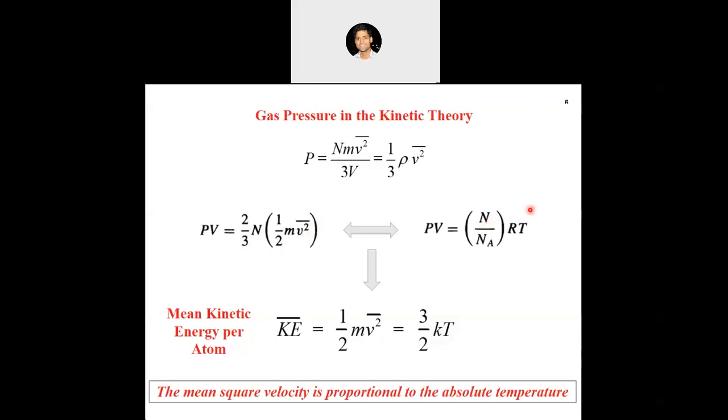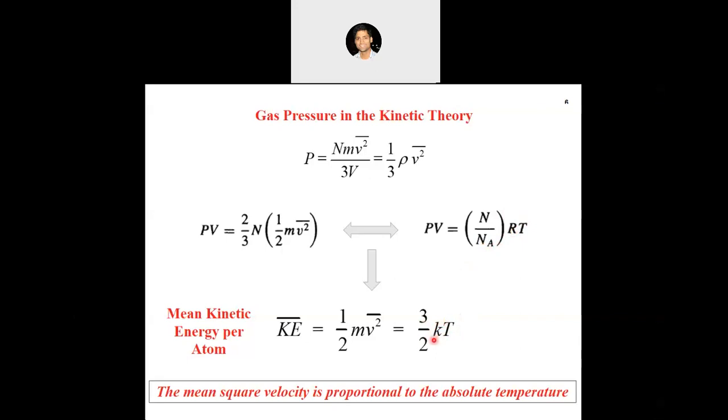We have seen this earlier also: the kinetic energy of a monatomic gas is 3 by 2 kT. k is the Boltzmann constant, R is the ideal gas constant. If we divide R by Avogadro's number, Na, that becomes the Boltzmann constant.